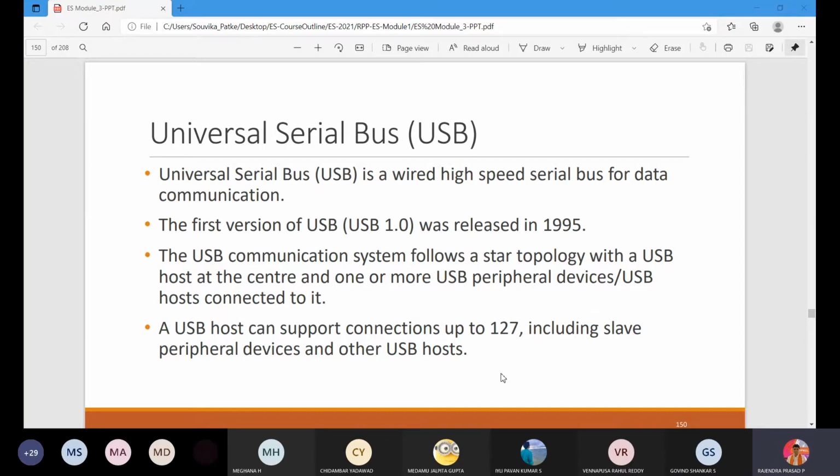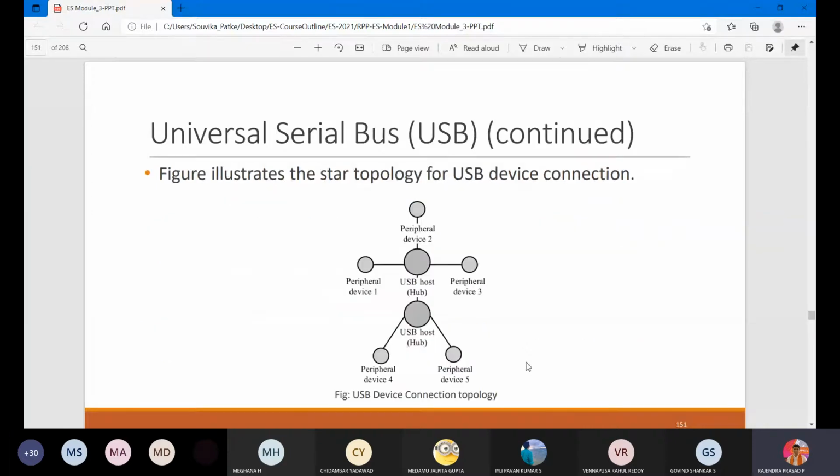But if I go for any event, then what happens? More students will be there, so even 250 will not be sufficient. I should go for more than 250 devices. Now here, what USB is trying to tell is how many devices it can support. It is up to 127.